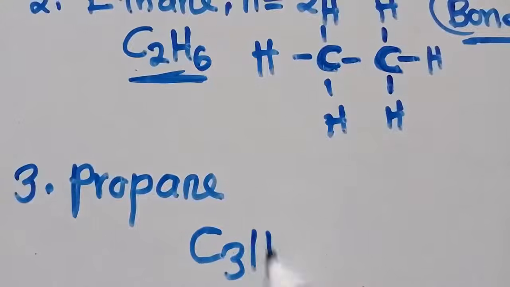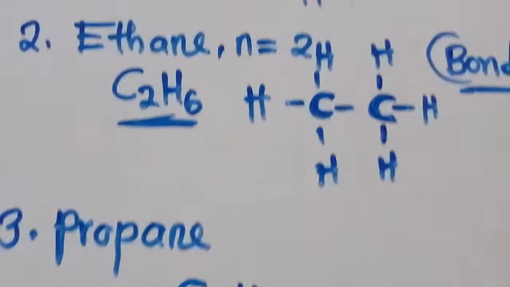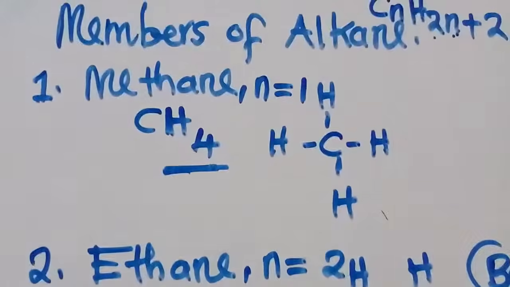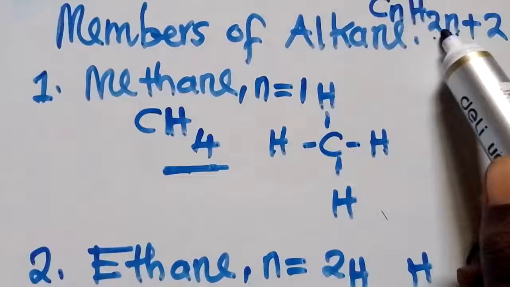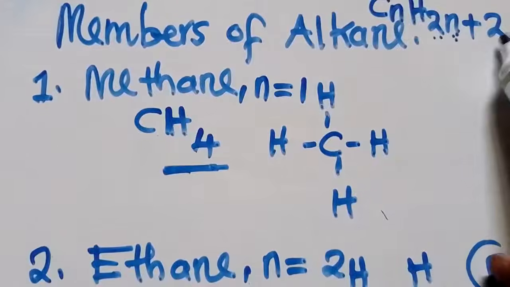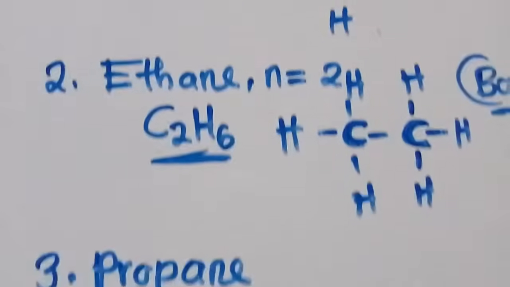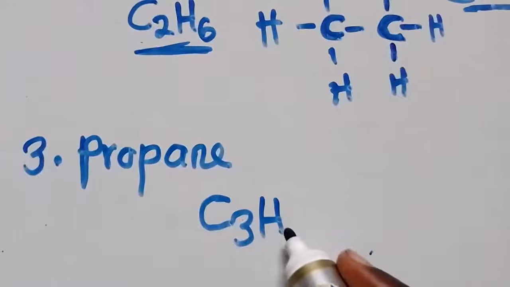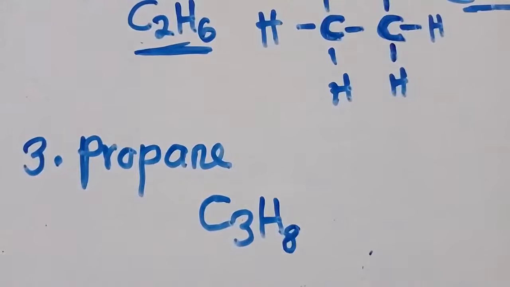You say C3H what? So you go back to the general formula. This thing should be in your head. You say 2 times 3, 6, plus 2, 8. So you put 8 here. This is what you need to do. So make sure you understand this. You get this part very well.